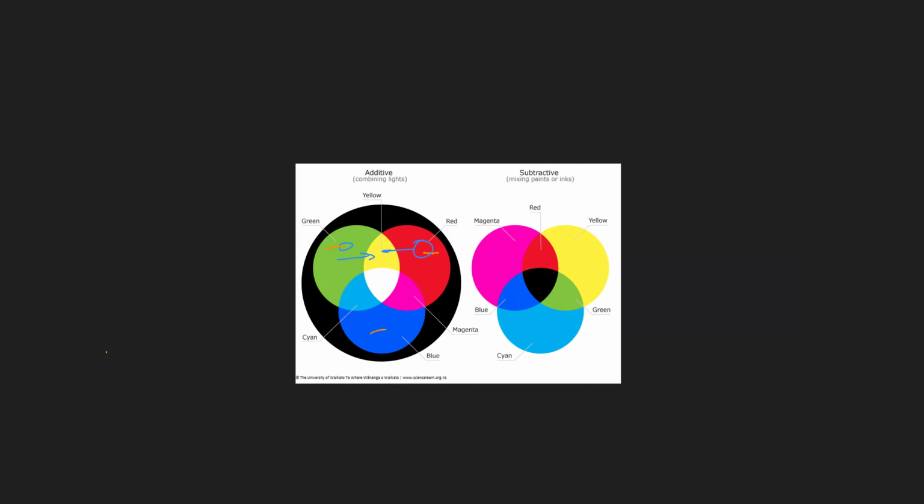Okay, red with blue. Red with blue here, it gives you what? Magenta color. And here now green with blue, it gives you what? Cyan color. So we understand now that there are three primary colors that are red, green, and blue. And we understand also again that there are three secondary colors.